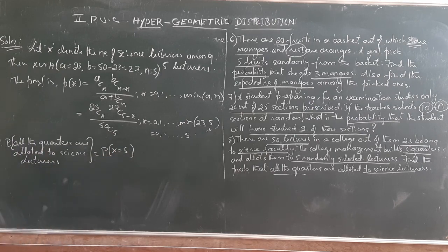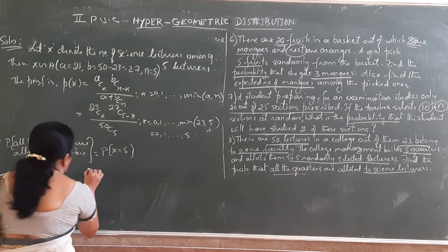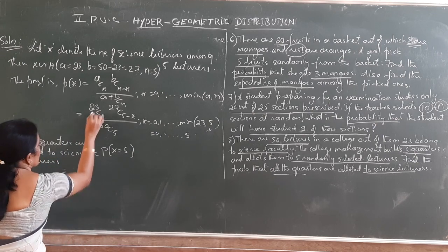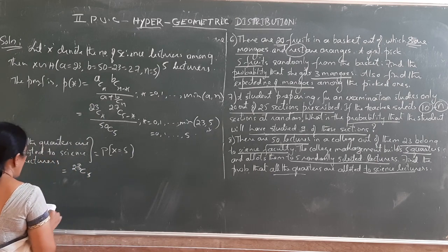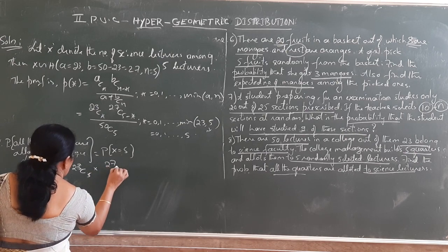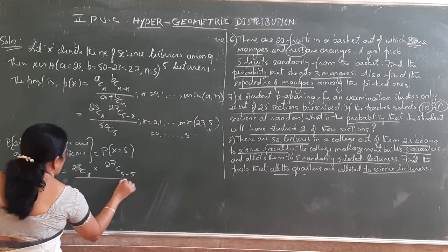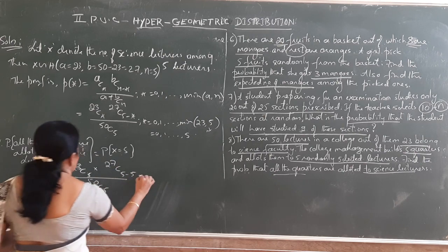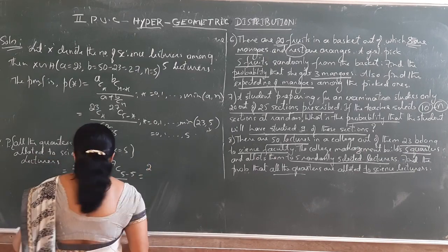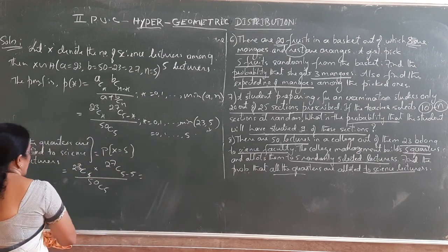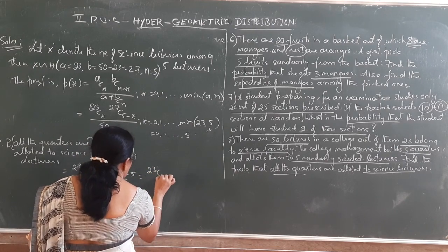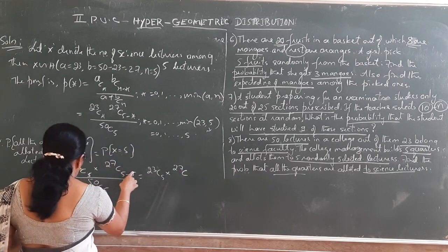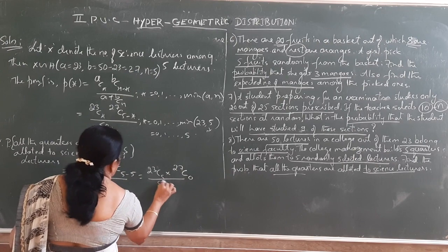Now substitute x equal to 5 in the probability mass function, which is 23C5 into 27C(5 minus 5), where 5 minus 5 is 0, divided by 50C5.